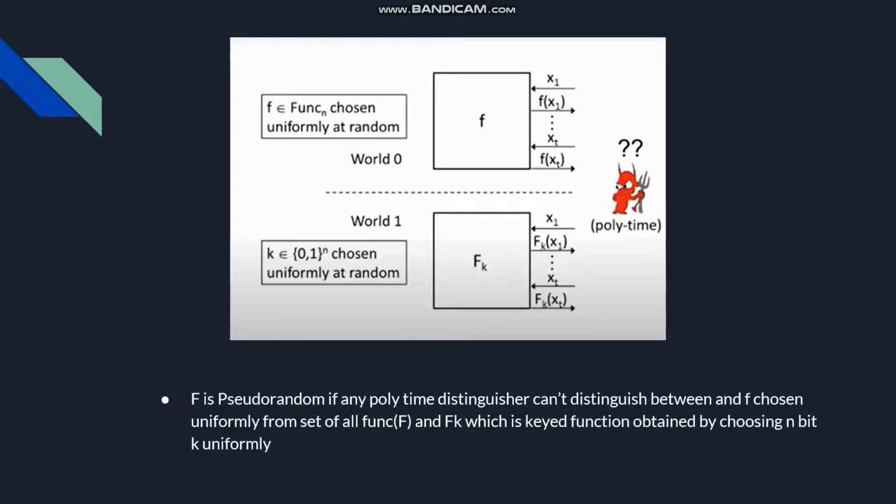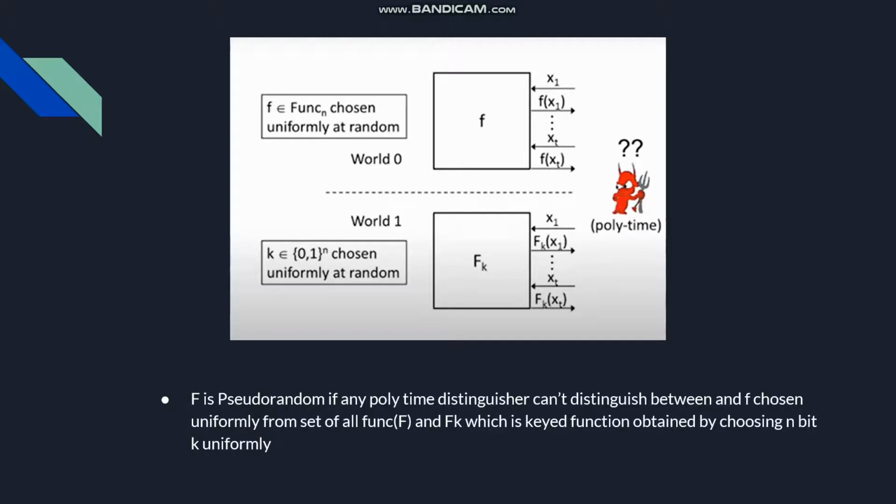So let's understand this with an example. Now consider the distinguisher on the right-hand side is a polynomial time distinguisher, which is represented with the two worlds. In the first world, the black box has a function chosen randomly from the set of all functions, and in the second world, f_k is put into the black box, which is the keyed function obtained by choosing the n-bit key uniformly at random, and the distinguisher tries to provide the input and get